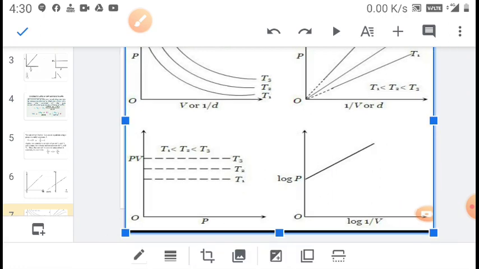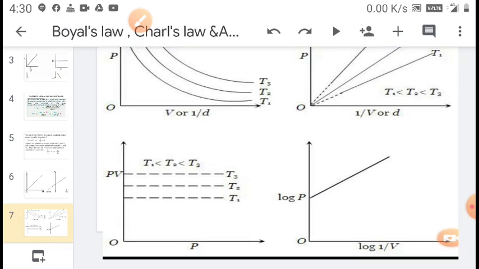Now the other graphs shown are, when the graph is drawn between P and log 1 upon V, it is a straight line graph but does not pass through 0. When the graph is drawn between PV and pressure, it is a straight line graph running parallel to the base.